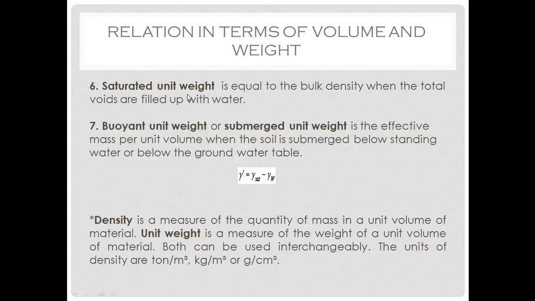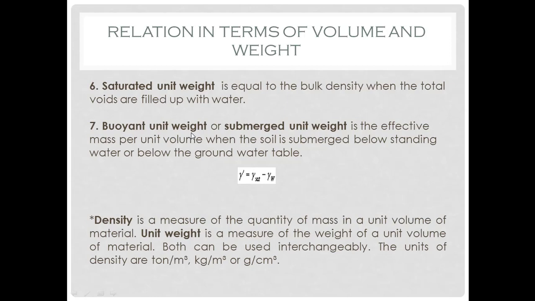Next, saturated unit weight. So when a soil mass is saturated, that means it is filled with water, submerged in water, then the bulk unit weight of that particular soil is also known as saturated unit weight. So saturated unit weight is equal to the bulk density or bulk unit weight when the total voids are filled up with water.